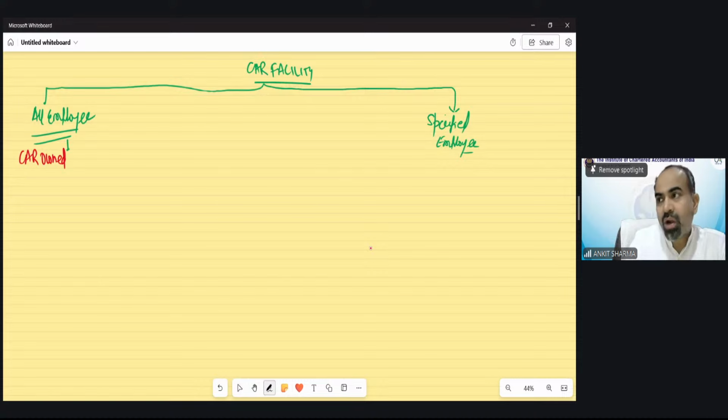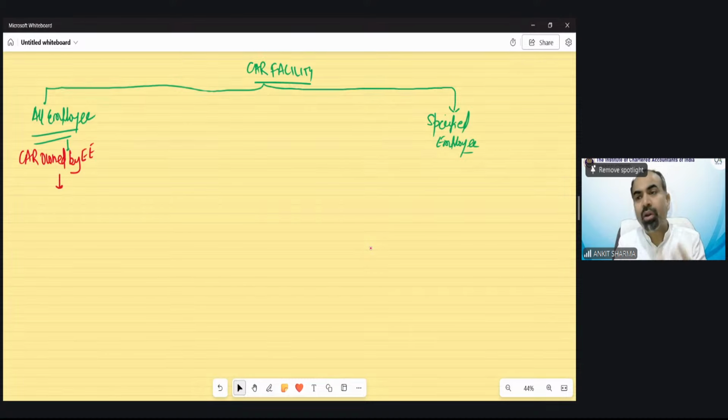So car owned by employee. So the perk would be the expenses. If the car is mine, the perk would be only the expenses which are paid by the employer. The car is not the perk because the car belongs to me. In the other situation, the car would be the perk. But when the car belongs to me, I am the owner, the employee is the owner, then what is the perquisite? The perquisite is the actual expenditure only. So the expenses part we just need to tax as a perquisite.